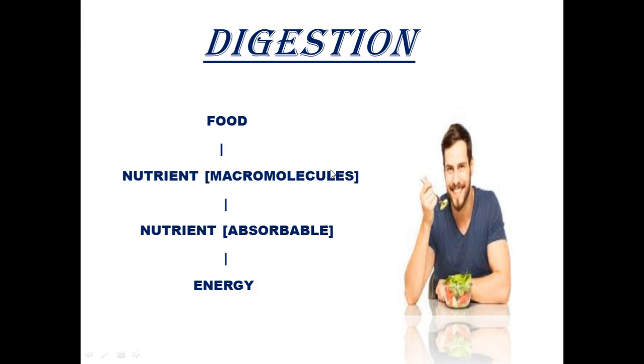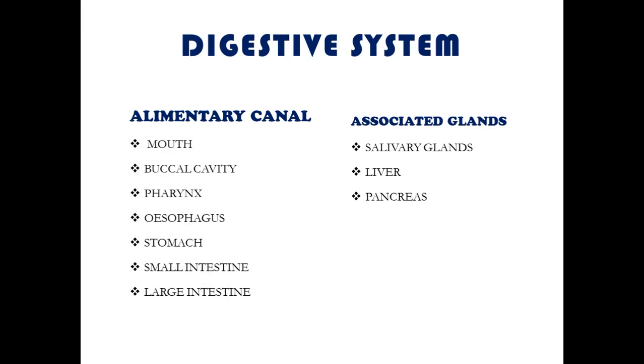Now, how does this digestion occur in our body? For almost every process, there is an organ system present in our body. For digestion, there is a digestive system. So how does the digestive system look like? First of all, the digestive system comprises the alimentary canal and its associated glands.